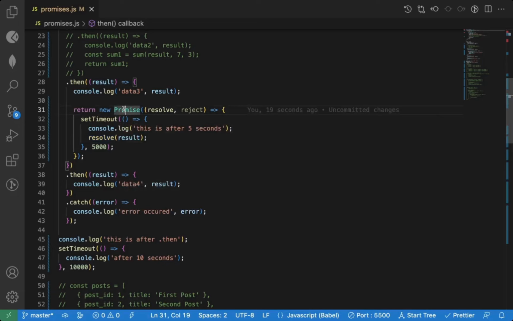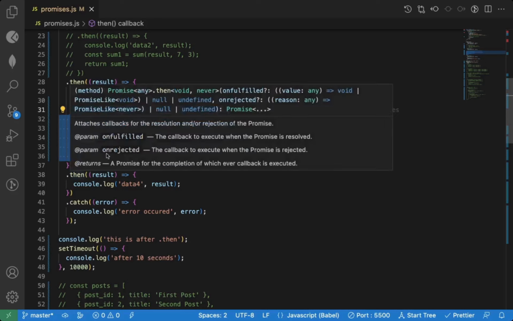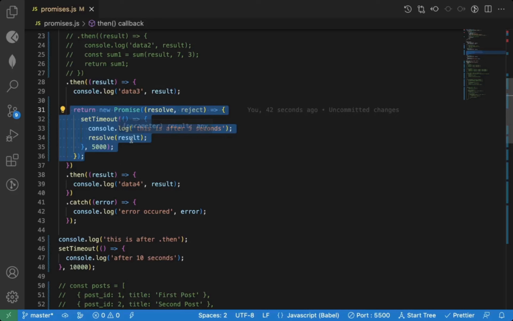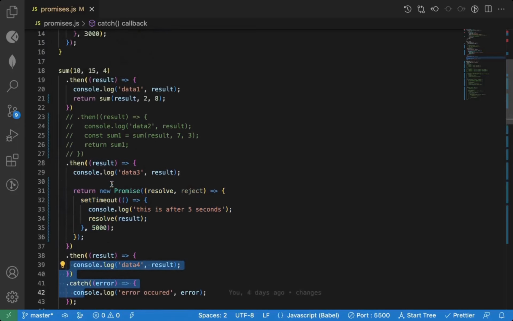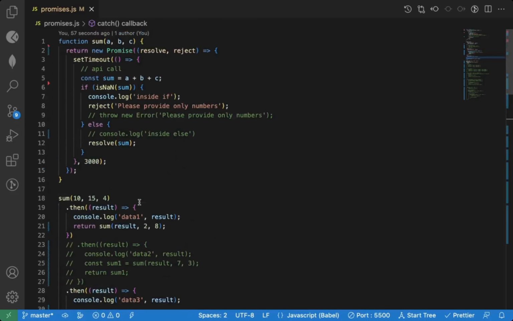The promise will wait until you call resolve or reject, and only when you call resolve, your .then will execute. If you call reject, your catch will execute. So that is a very important thing you need to understand. Even though you attach multiple .then, by default it executes one after another. If you have some asynchronous code in any of the .then, then your next .then might execute before. So there is no guarantee. That is very important to understand.